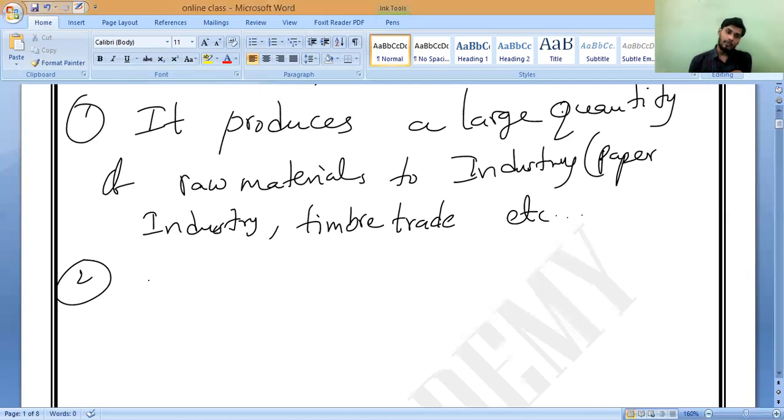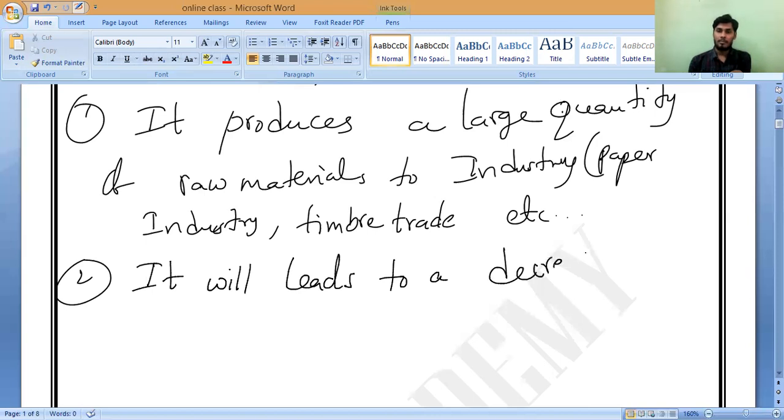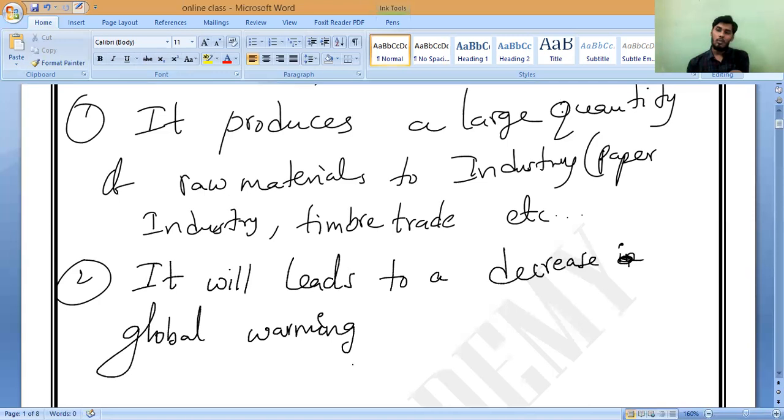Reforestation will lead to a decrease in global warming by reducing the amount of carbon dioxide.